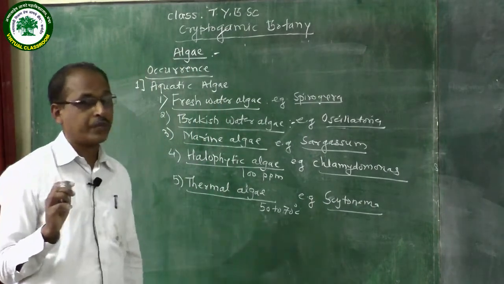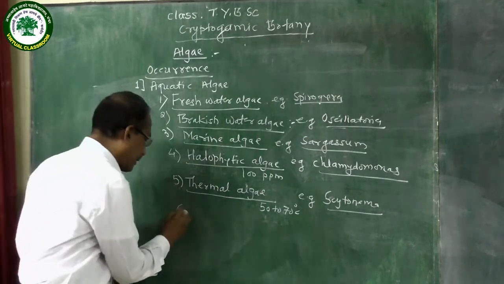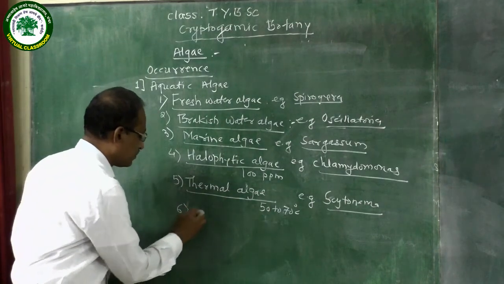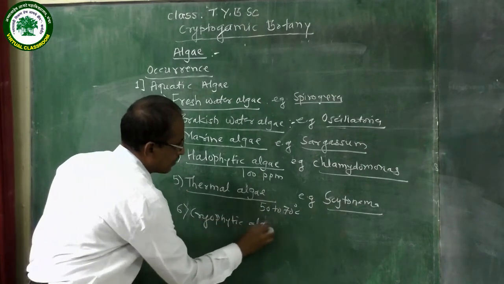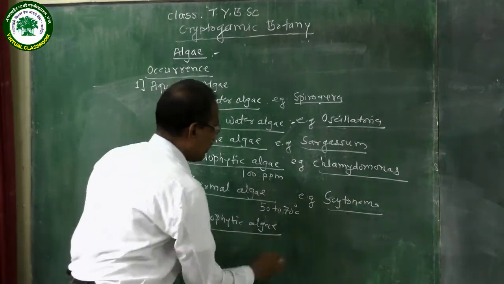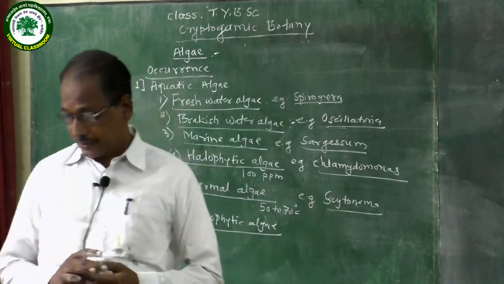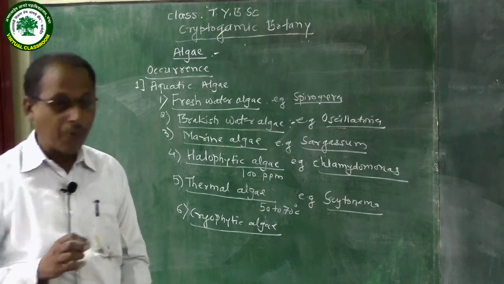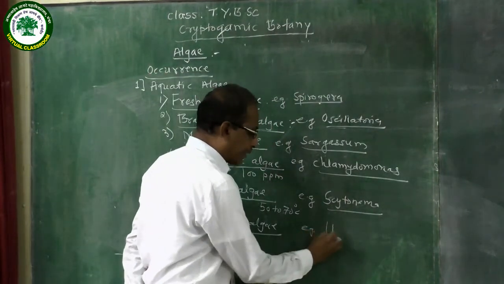Then, like thermal algae, some members of the algae are found in cold water or ice or snow. That algae are called cryophytic algae. Cryophytic algae means algae found in snow or ice. Example of the cryophytic algae is Yellowthrax.